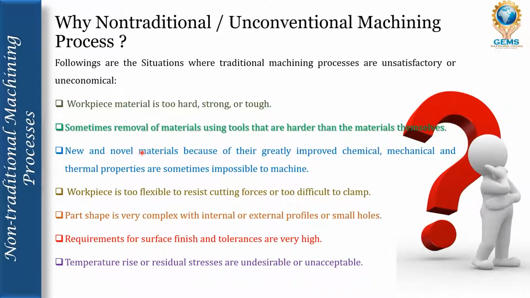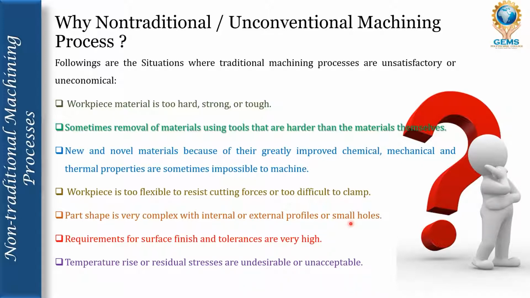Nowadays, there are new and novel materials, meaning advanced materials like alloy materials. Because of their greatly improved chemical, mechanical and thermal properties, they are sometimes impossible to machine. So these new materials cannot be machined in the traditional machining process. In some cases, the workpiece is too flexible to resist cutting forces by the tool, or these flexible workpieces are too difficult to clamp.